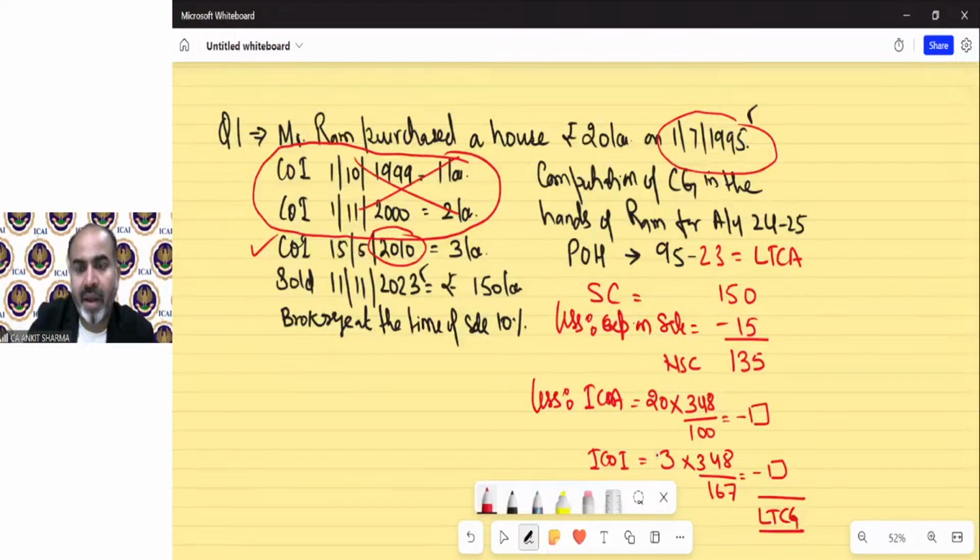That will be my answer: long-term capital gain or loss. If a loss is coming, that will be a loss. So you can see that in a single question, we have explained almost all the provisions we have discussed so far: long-term, short-term, period of holding, indexation, cost of improvement, etc.